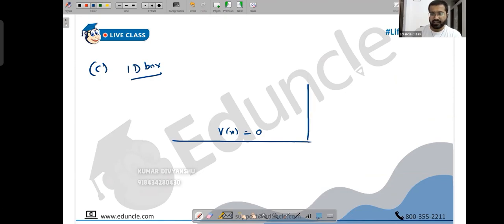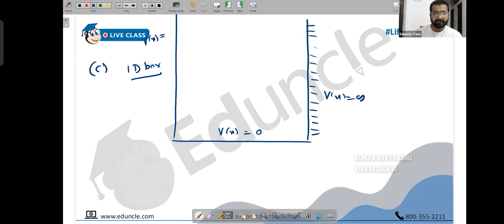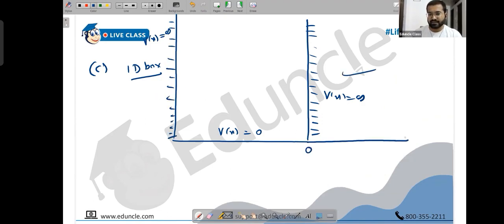But suppose you take a 1D box problem, where you may have learned the potential energy is 0 in between, and then all of a sudden it becomes infinite. Here also all of a sudden it becomes infinite. In that case, we don't have a boundary condition. You cannot say the derivative is continuous here. So suppose this is the origin.